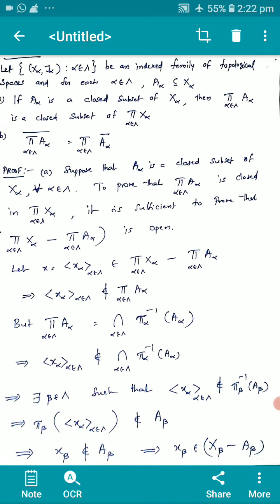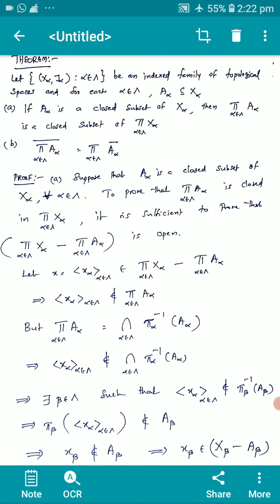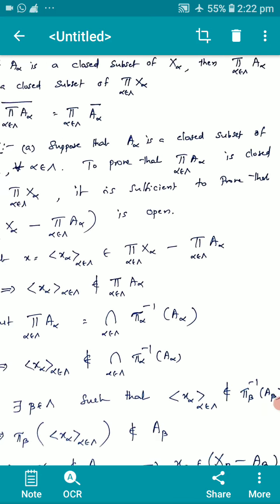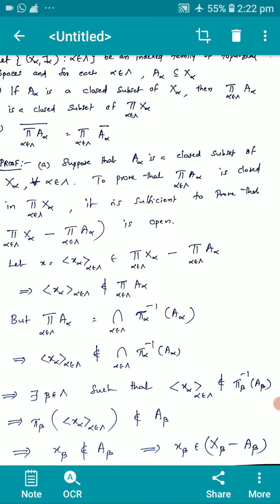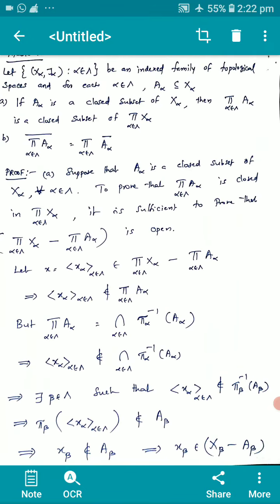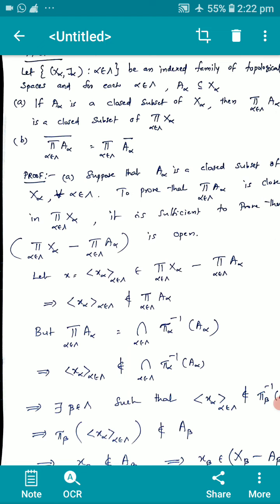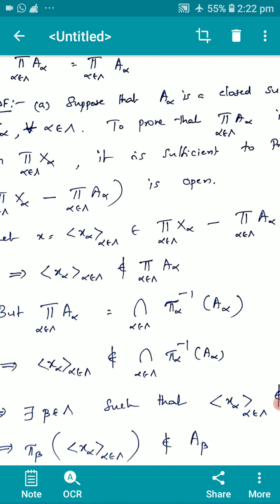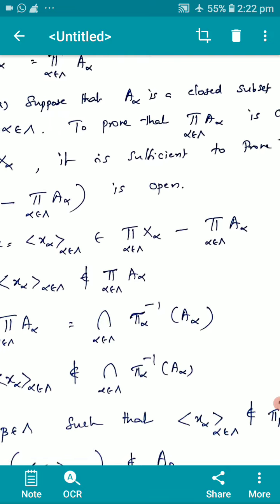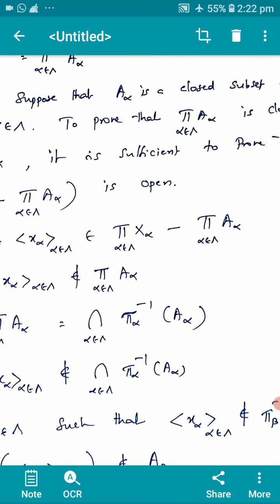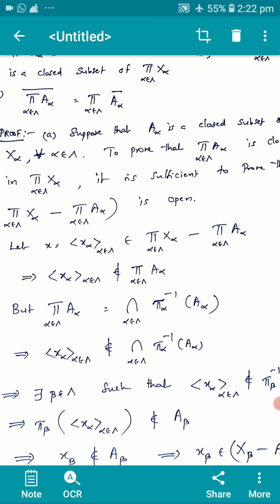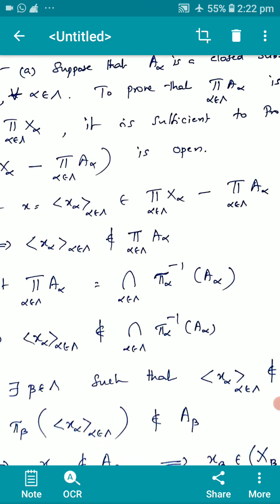Suppose that A_α is a closed subset of X_α for all α in the index set. What do we have to prove? We have to prove that the product of A_α is closed. So, in order to prove that the product of A_α is closed in the product of X_α, it is sufficient to prove that the product of X_α minus the product of A_α is open. Okay. So, take x = (x_α), α in the index set, be an element of the product of X_α minus the product of A_α. This implies x is not an element of the product of A_α, correct?